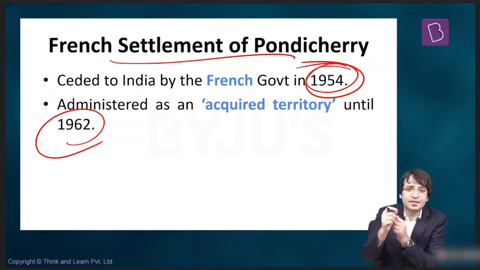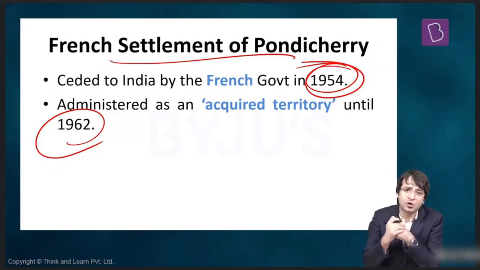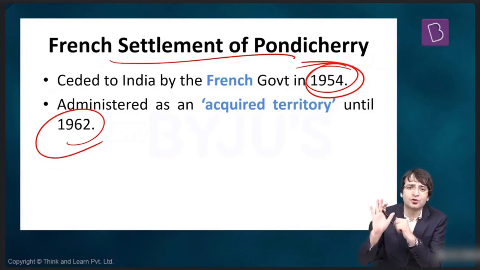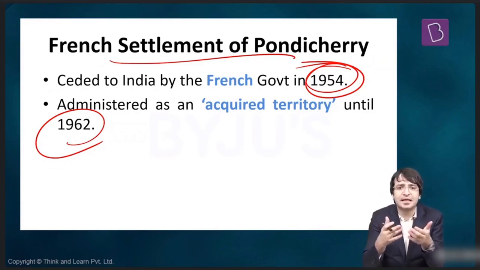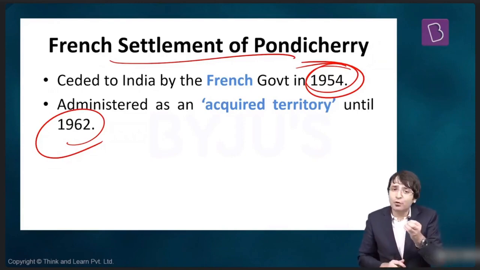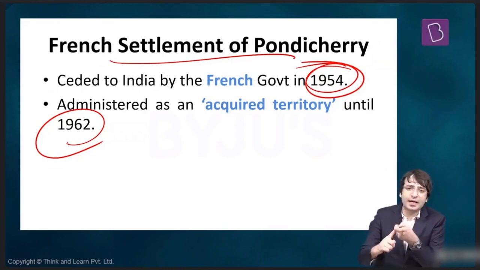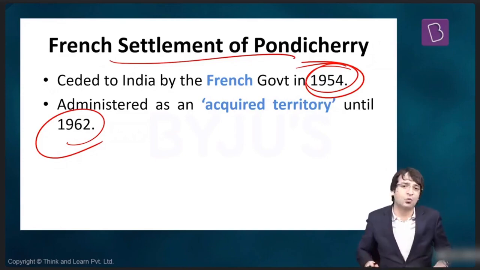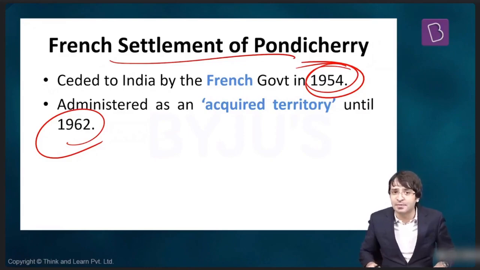The names of the states and territories shall be mentioned where? It shall be specified in the first schedule. What is a schedule? If an article requires more explanation, add a schedule at the end of the Constitution. So a schedule is basically an explanatory memorandum of an article, and it is only for cosmetic measures. Then, if you look at the territory of India, either we can have states, or union territories, or acquired territories. And one such example of an acquired territory is the French settlement of Pondicherry.